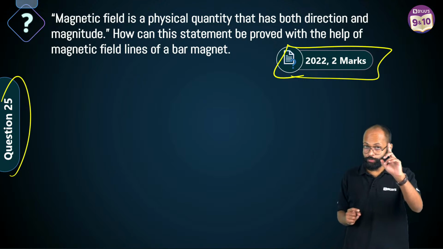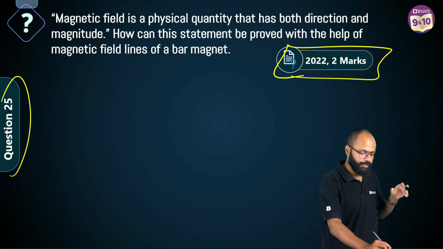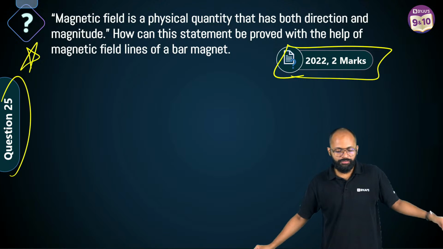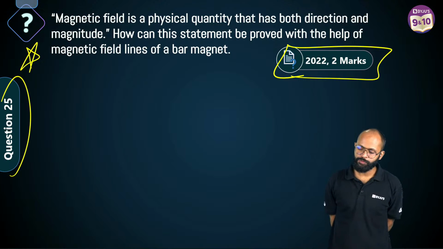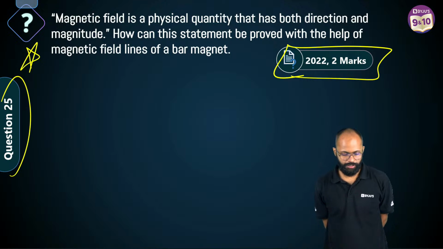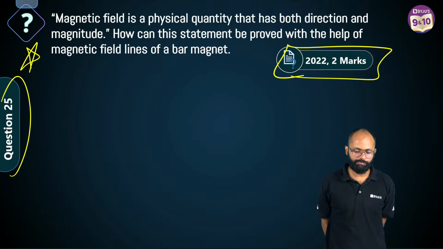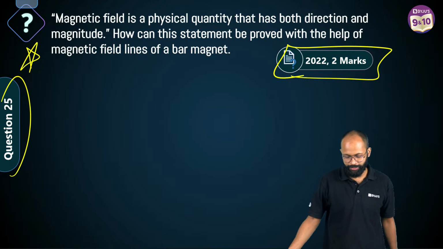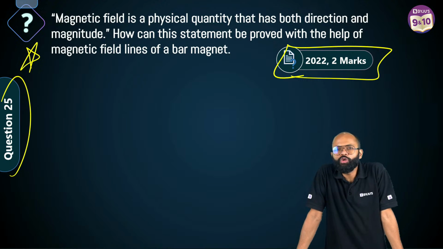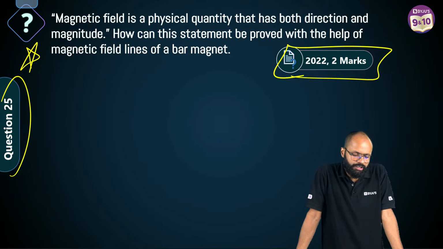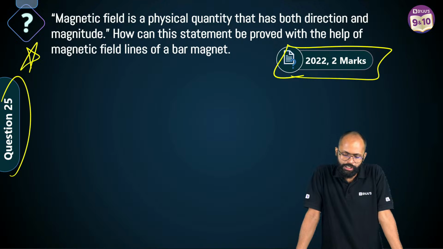Magnetic field, it's a good question. I'll tell you why. Magnetic field is a physical quantity that has both direction and magnitude. How can this statement be proved with the help of magnetic field lines of a bar magnet? If you know the field lines of a bar magnet, how can you prove this statement that magnetic field is a physical quantity that has both direction and magnitude?